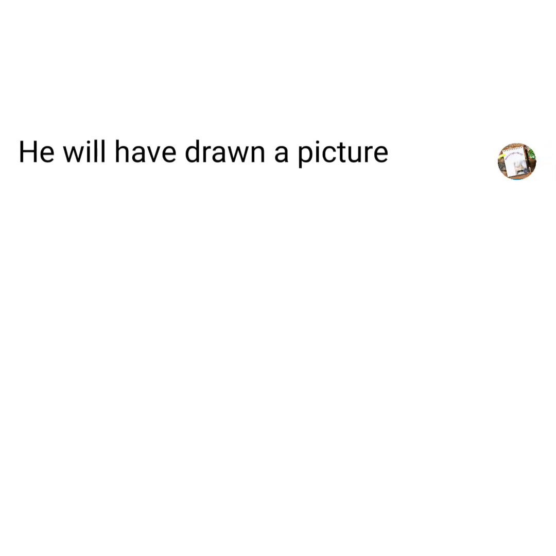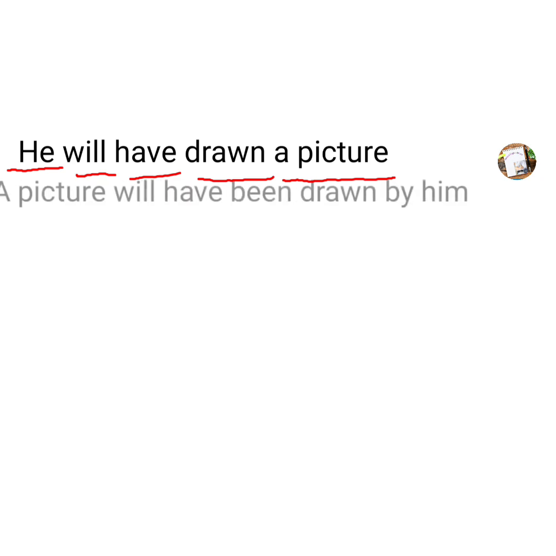He, she, it, they: that is the third person singular and plural, which we are going to see now. He is the subject, will is the auxiliary verb, have is the auxiliary verb, drawn is the V3 form, the past participle form of the verb, and a picture is the object. He will have drawn a picture. How does this sentence change to passive form?